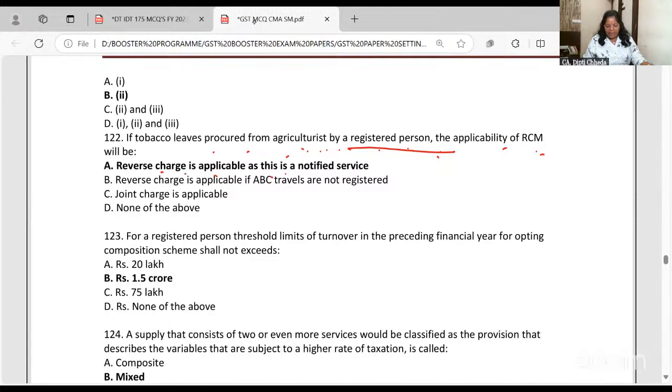Tricky question, I feel. Not tricky, it seems incomplete to me. Reverse charge is applicable. Farm produce, if you are buying and you are a registered person who is making branded tobacco pan masala, you have to pay the tax on RCM basis. So reverse charge is applicable.